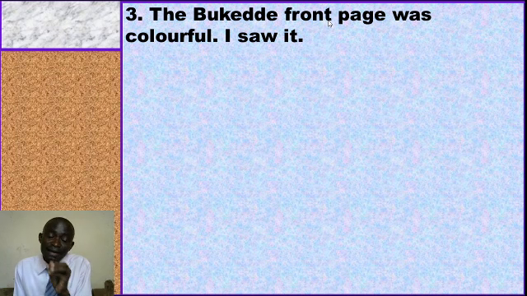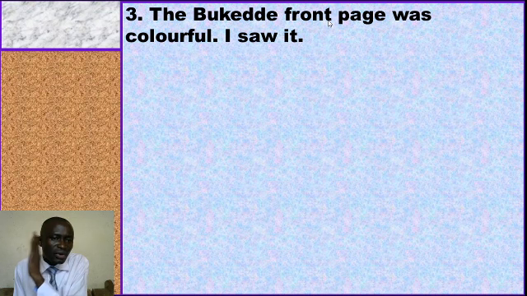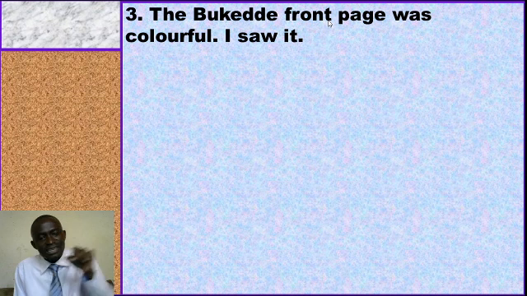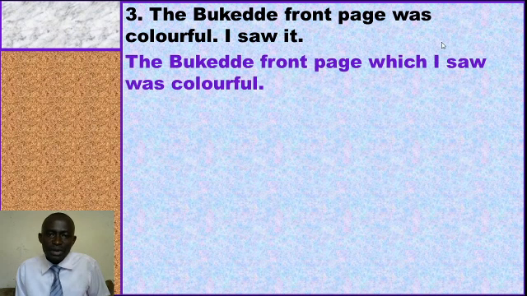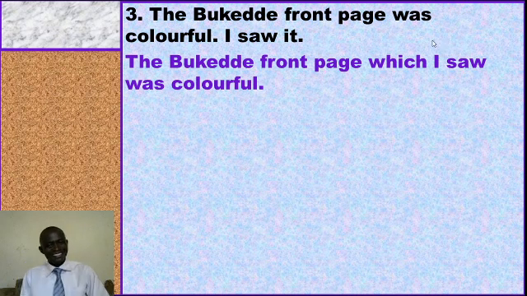Then what is there? Remember to replace the pronoun with the relative pronoun which. Meaning in that answer, we shall not have the pronoun used in the second phrase. This it must not be seen in our answer. Why? This it must be replaced with the relative pronoun which. So we shall end up saying the bouquet de front page which I saw was colorful. That's how it is done, my friends. I love English because it makes us really see this fact quickly.